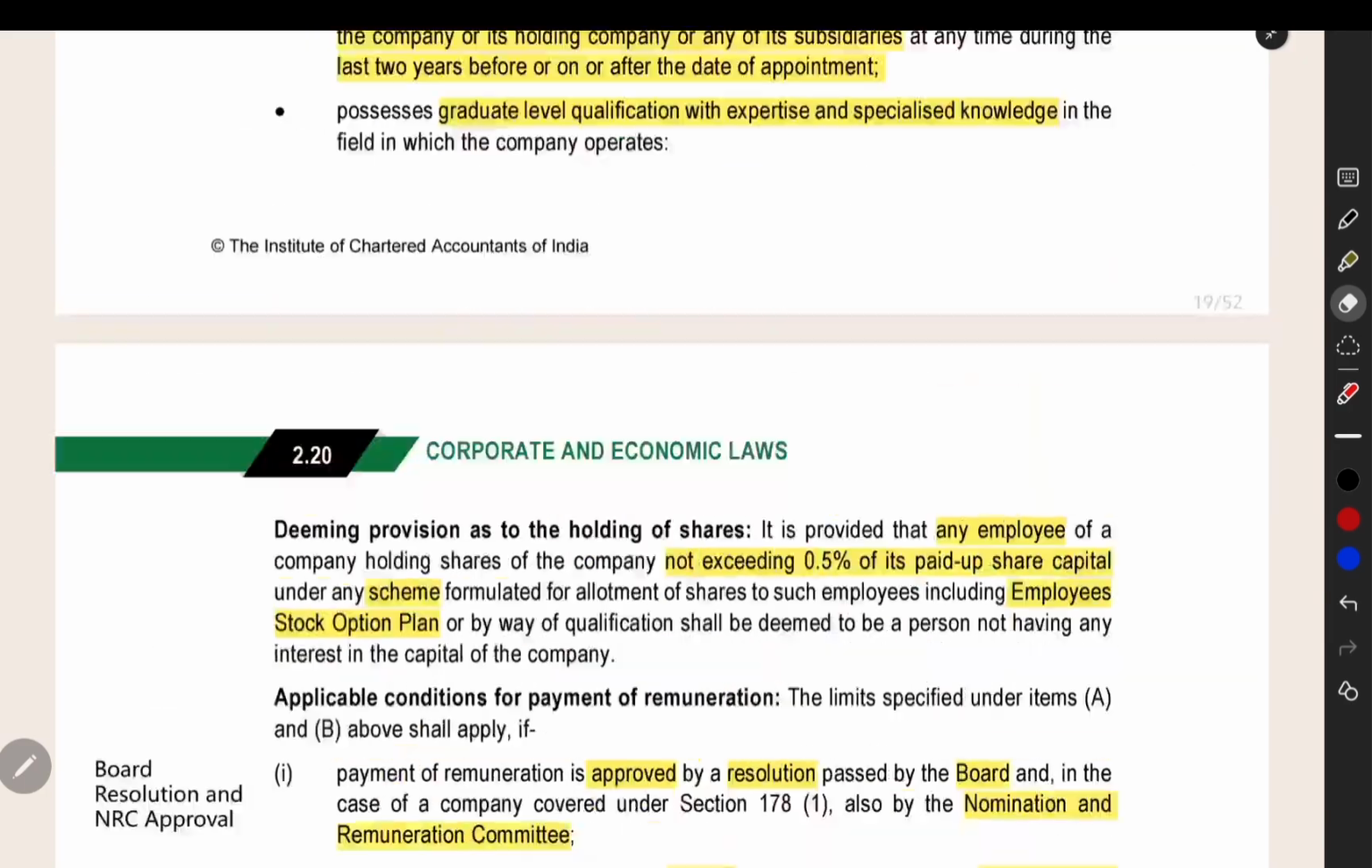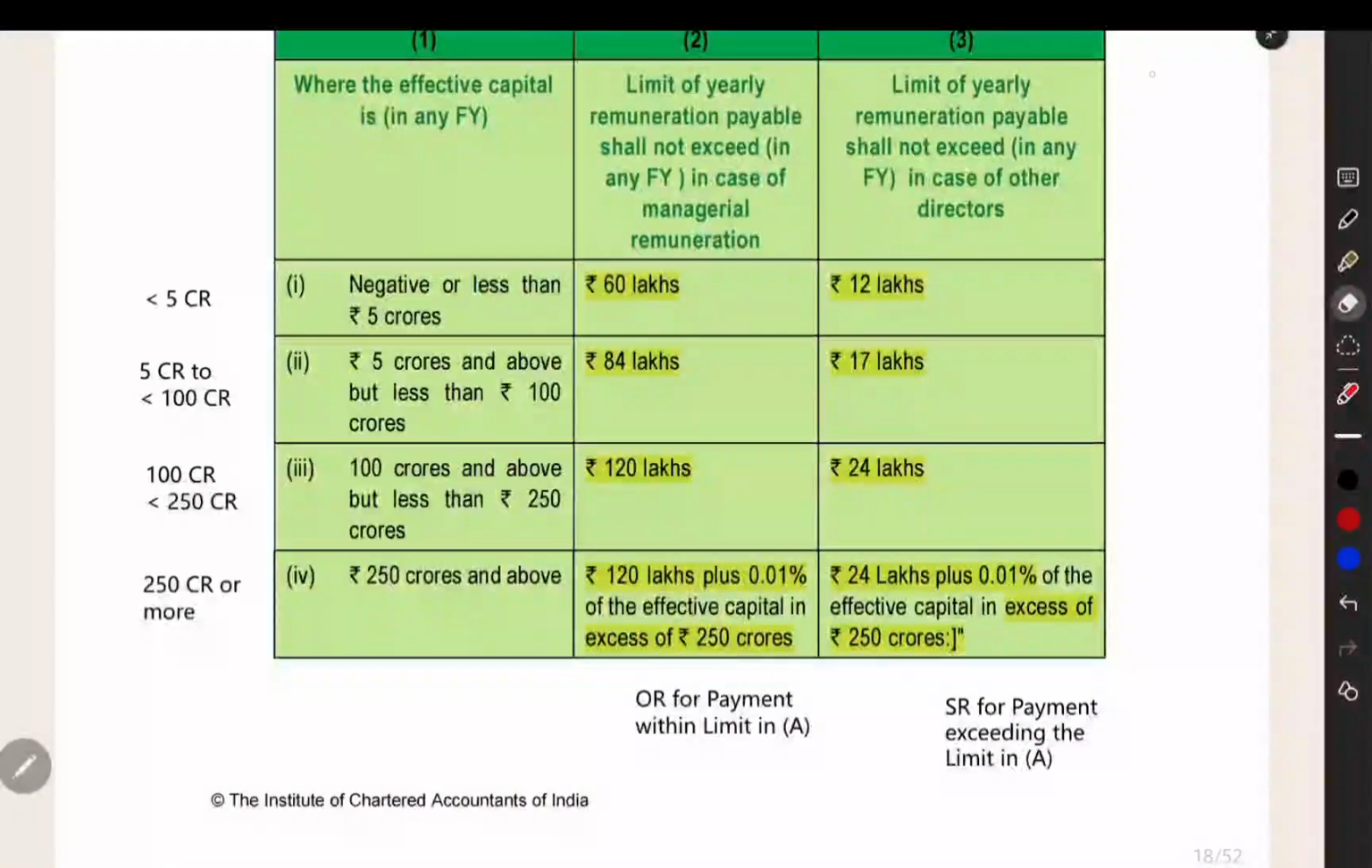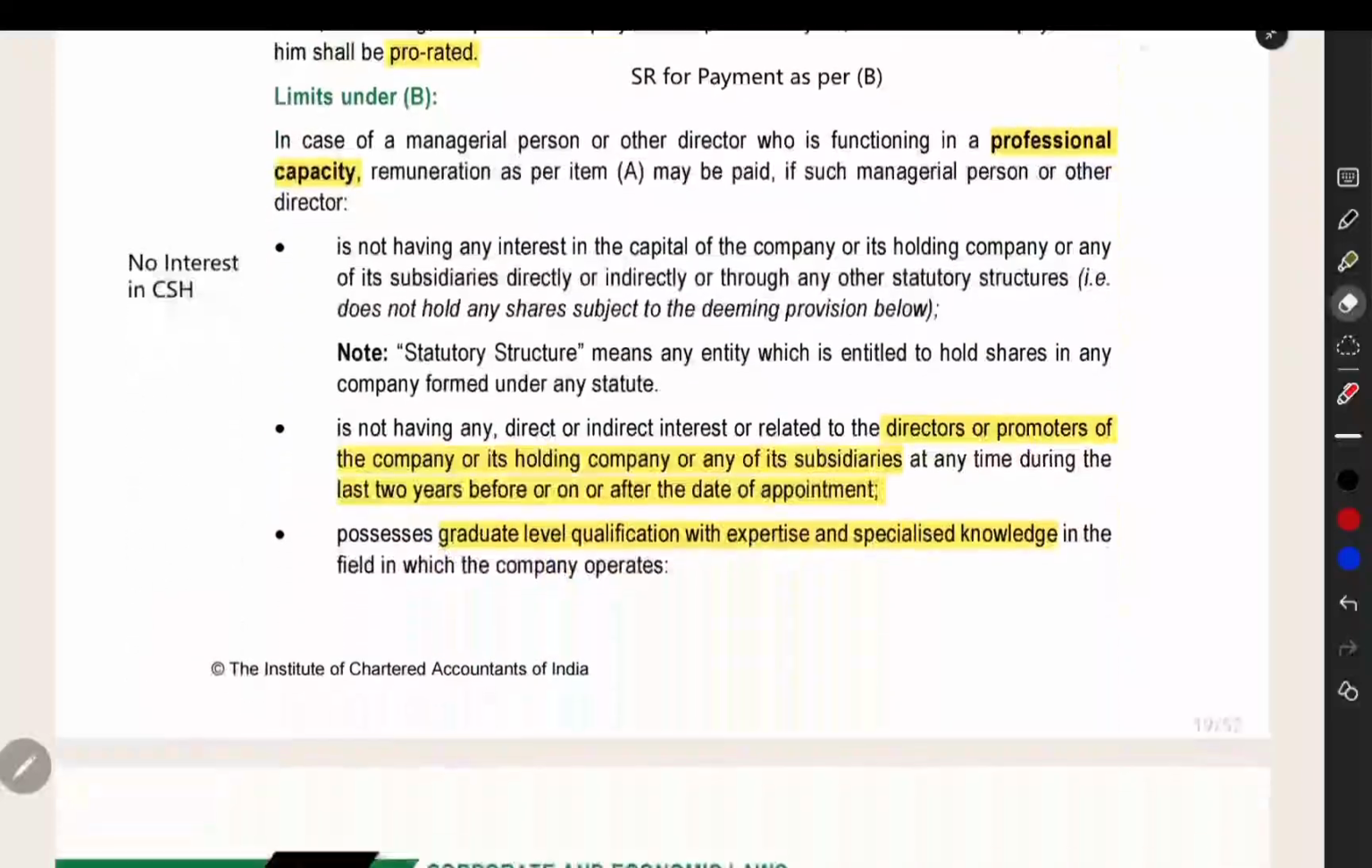So, if you are selecting section A, within the limit, ordinary resolution. More than the limit, special resolution. You have passed such resolution. When you are trying to make payment under section B, you have passed the special resolution.